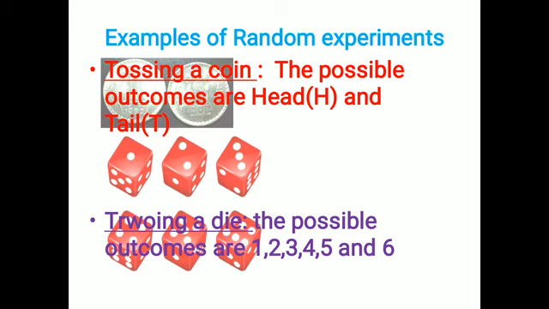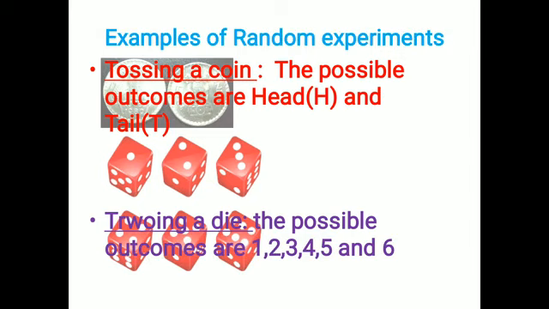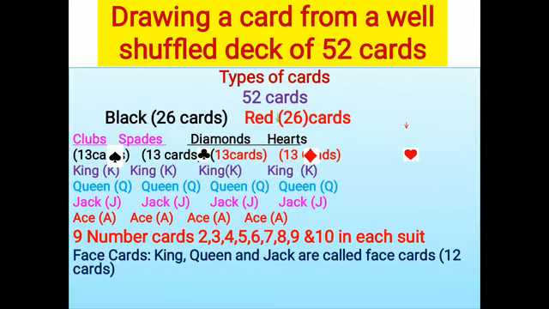Yeah, some are written in, which are the colors? Some are written in black, some are written in red. That is, half of the cards are written in black and half of the cards are written in red. The numbers or the letters are written in red or black. That means how many cards are there? 26 black cards and 26, half is 26 red cards.